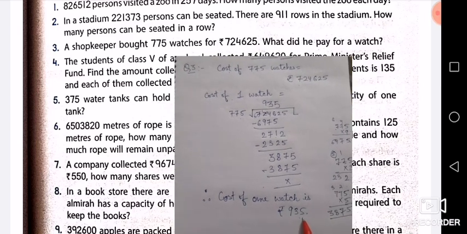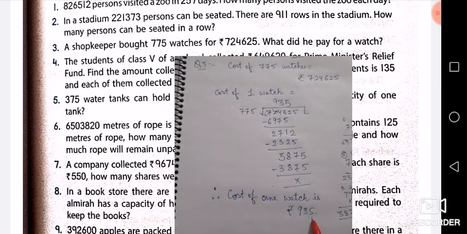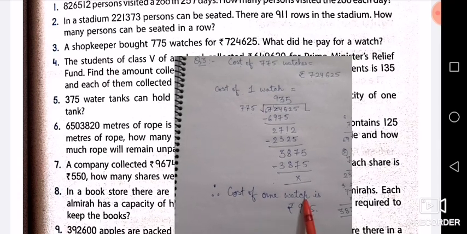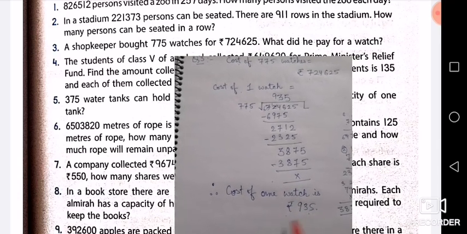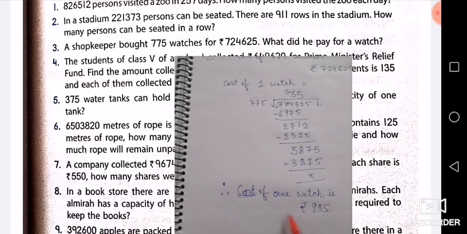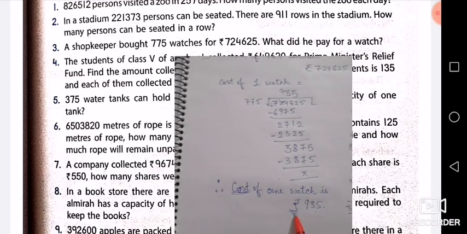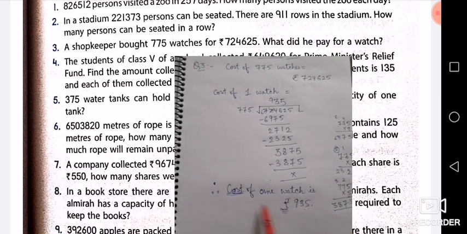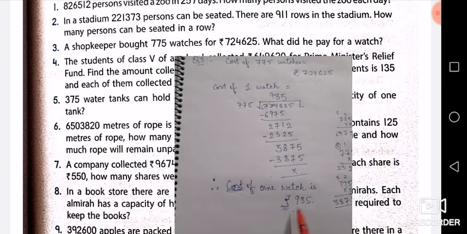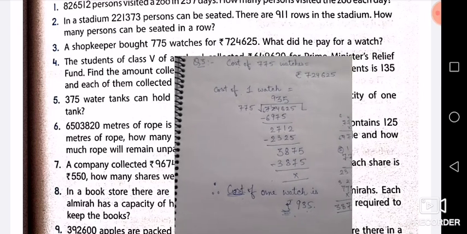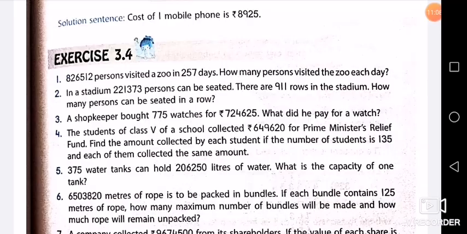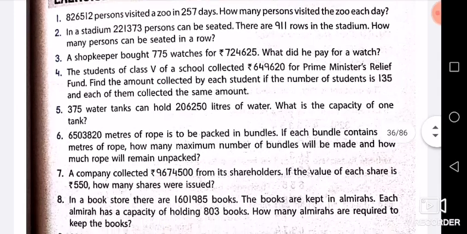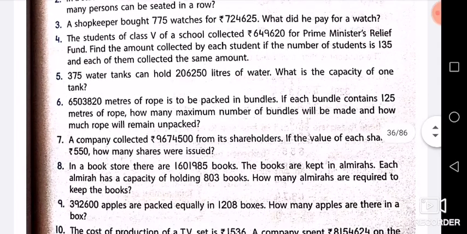Okay, fine, got it. So here the cost of one watch is rupees 935. Because we are talking about cost, so cost always comes in rupees. So always remember to write the unit as I told you. Fine. So the cost of one watch is rupees 935. So now, I hope that question 3 is clear to everyone. Now we'll move to question number 4. You have to pay attention to question number 4 only.